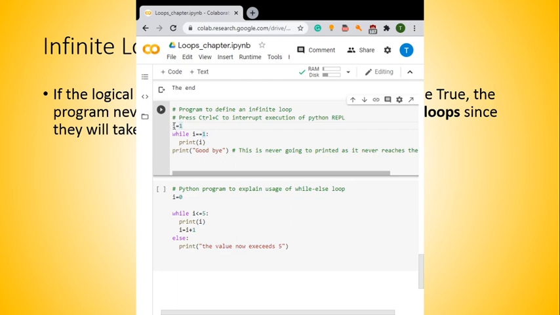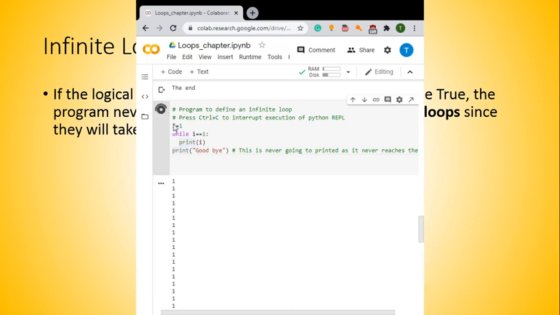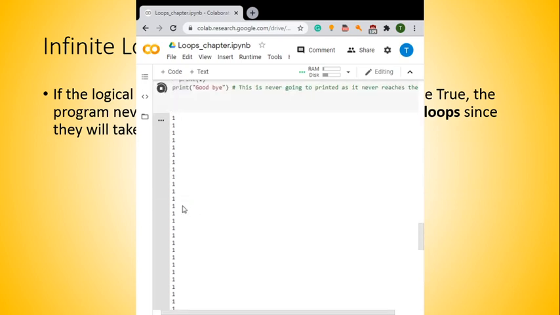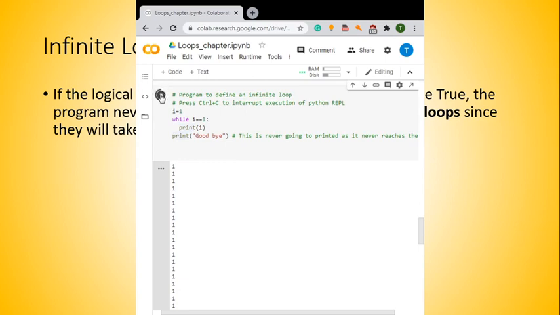So I have initialized I with 1, and this loop will be executed until I is equal to 1. Let's see if this condition becomes false, whether it is going to work or not. Okay, let's start our code and see whether it is running. It is going to print each and every time. If you can see that it is running here, it is never going to stop.